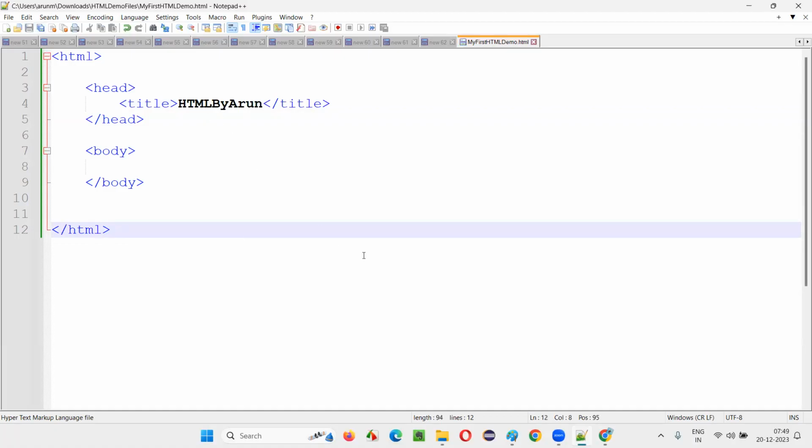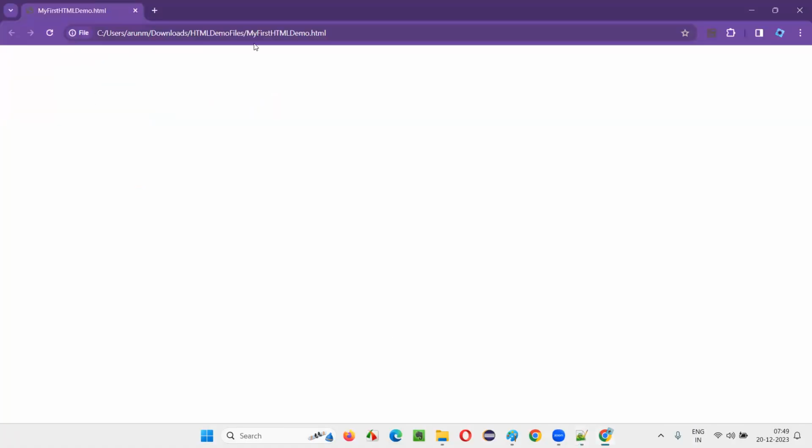Now save this file. Go to the browser where the file is already open. You see, from this path, this HTML file has been opened in the browser. This is the same file. Just refresh once. Now, can you see a difference in the title? Whatever new title I mentioned, is it coming or not? HTML by Arun is coming, right?